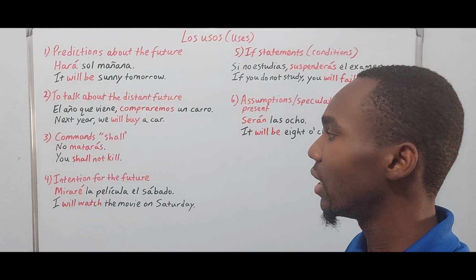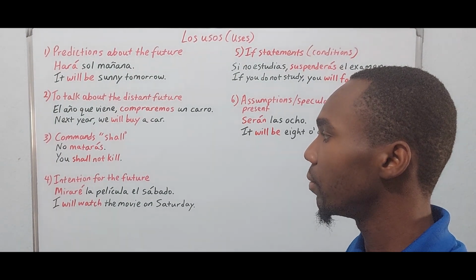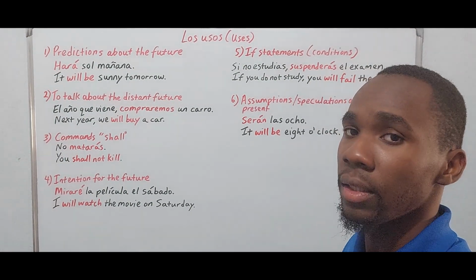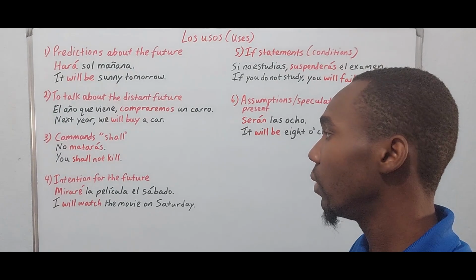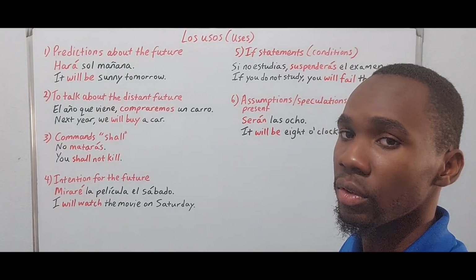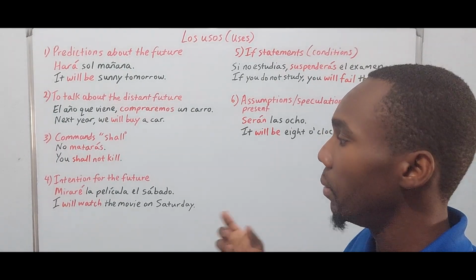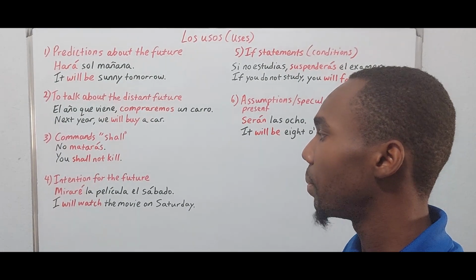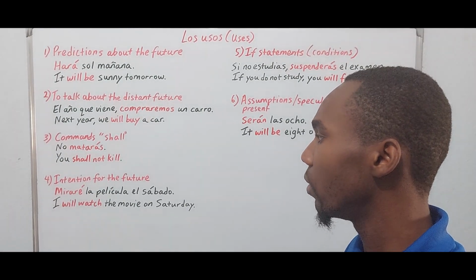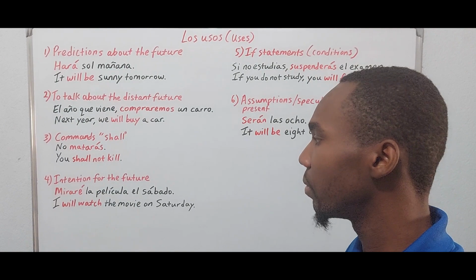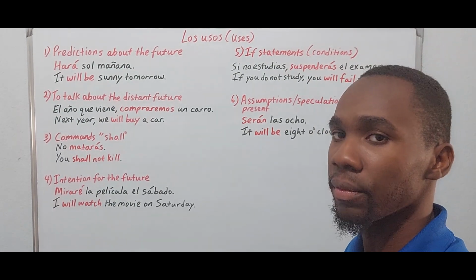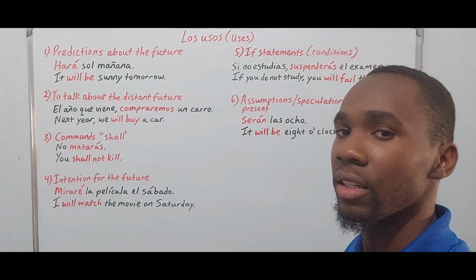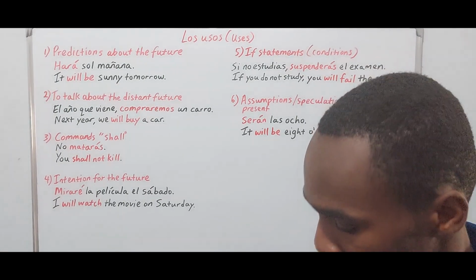Four, intentions for the future. If we have a plan that we want to execute, we use the simple future. Miraré la película el sábado. I will watch the movie on Saturday. So that's just an intention, something that I plan to do, right?